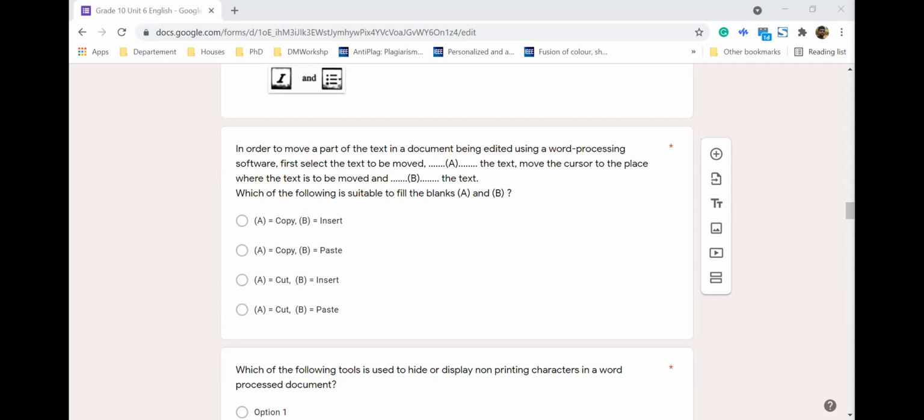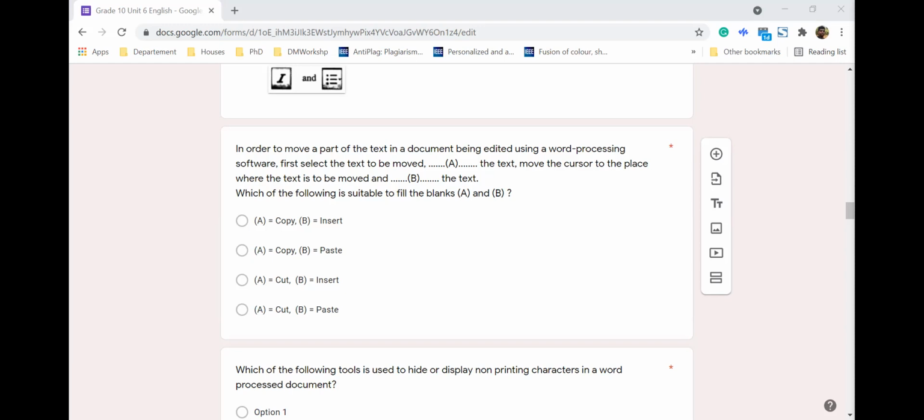Copy paste is copying something in a text and then you can paste it anywhere, and you can paste it multiple times. But in this particular case it should be moved, which means you have to use cut and paste. So the last one is the answer.